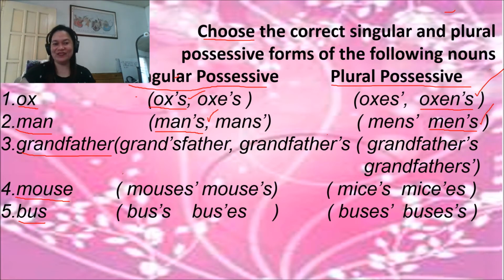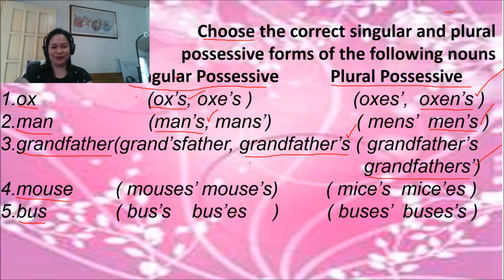Very good. Now for grandfather, what is your answer here? Yes, this is correct. Apostrophe S for grandfather's. And for plural, it ends with S. So grandfathers, plural, ends with S, so you're going to add apostrophe only here.